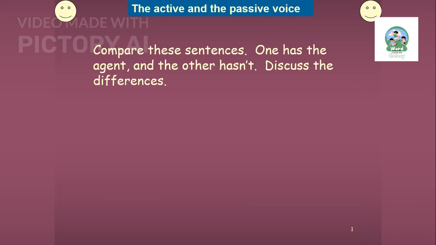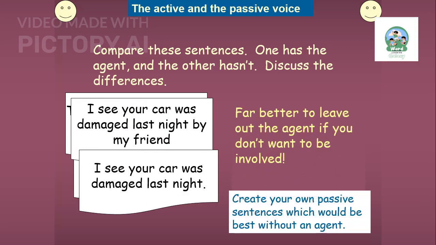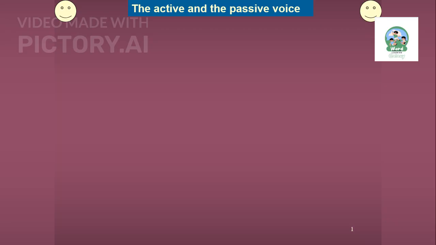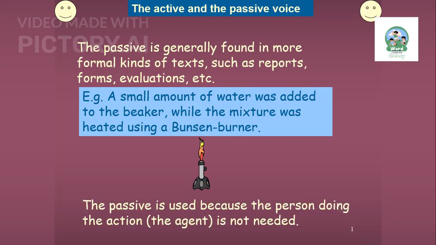Compare these sentences. One includes the agent, while the other does not. Discuss the differences and consider why it might be better to leave out the agent, especially if you don't want to be involved. The passive voice is often used in formal texts like reports and evaluations, where the focus is on the action rather than the person performing it. For example, "A small amount of water was added to the beaker," emphasizes the action itself.